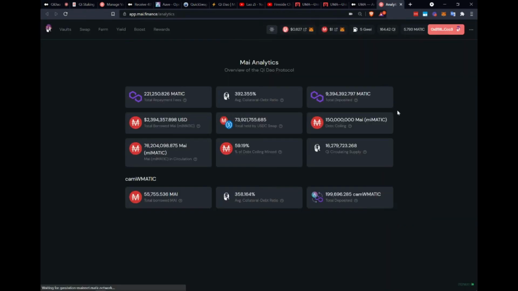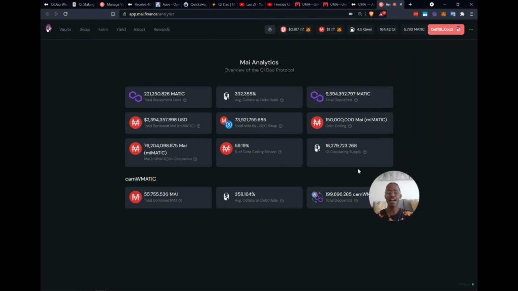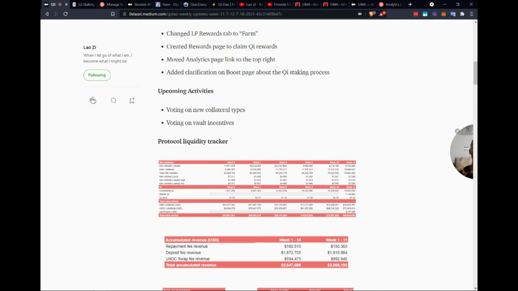So some of the comments I've seen anyway was things were getting a bit too cluttered. So you can actually go to here and test the analytics to see more of the numbers. And here you are to see the numbers and the analytics page. I think it's very clean, especially in dark mode. That's kind of how I like it. So definitely check that out if you're into numbers and data science and the like.